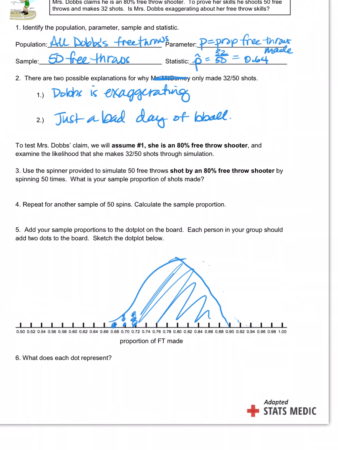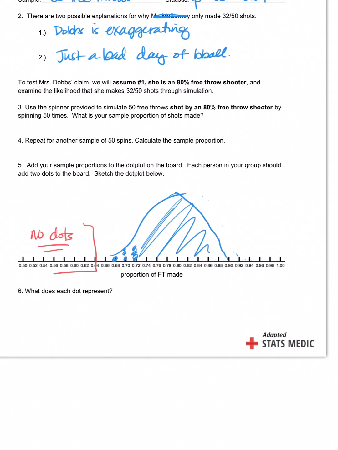Like Kendall said, there are no dots on the dot plot lower than 64%, are there? Nothing. So that's going to be a conversation piece in a moment, because here's 64%. No dots here. All right. Now I'm going to switch back to my iPad. Okay, there we go. Now, let's think about this.